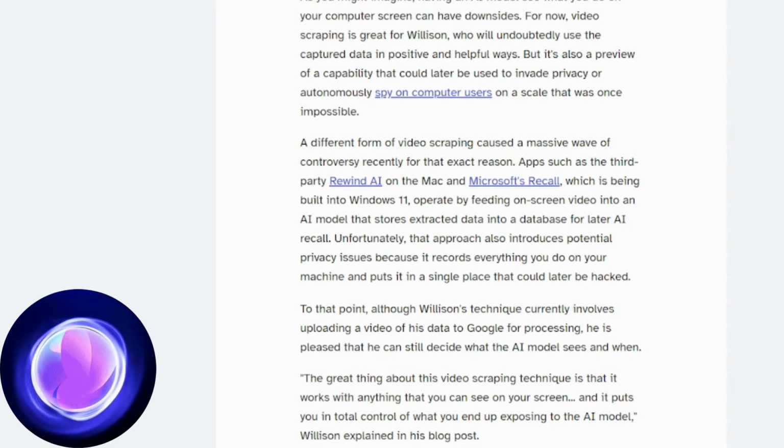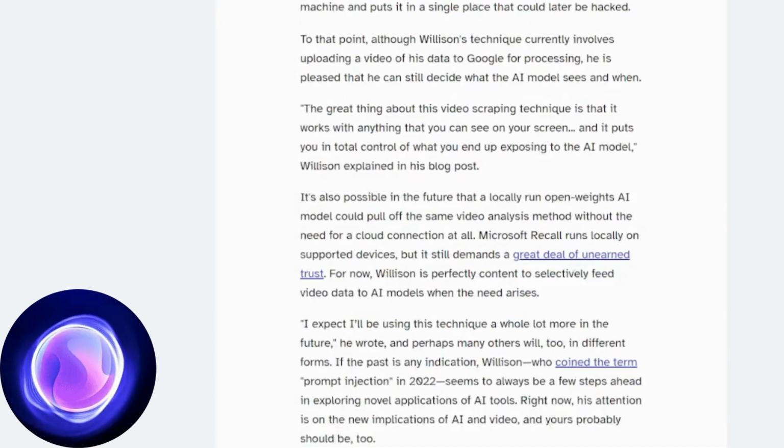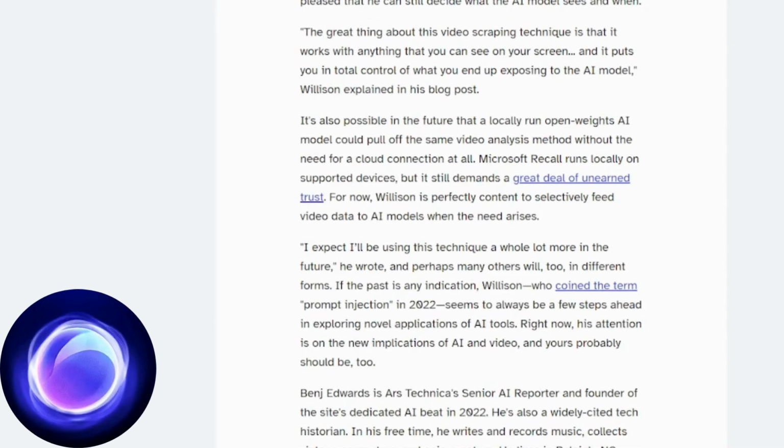With a career marked by innovations, including coining the term prompt injection in 2022, Willison continues to explore the boundaries of AI. His interest in new applications of video and AI suggests he's at the forefront of technological change. If the past is any indicator, his discoveries are likely just the beginning of a new chapter in the interaction between humans and AI, and perhaps it's time for all of us to follow this evolution closely.